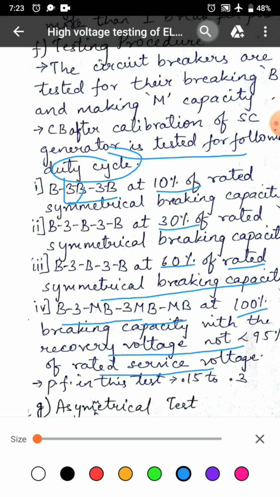Here 3 represents 3-minute time interval given in between making and breaking capacity. Power factor in this test is generally 1.15 to 0.3.